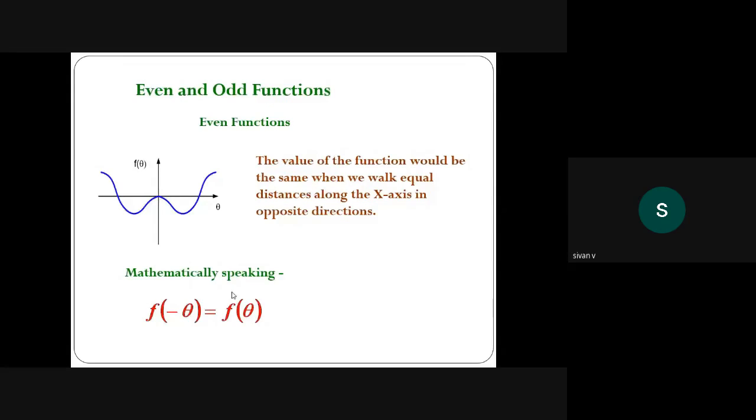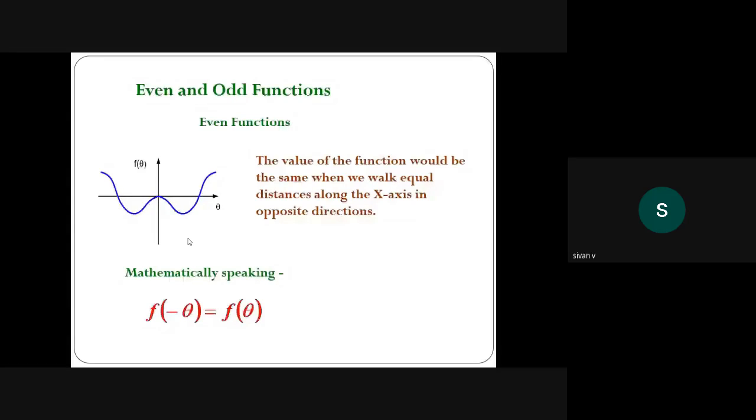Okay. Cos of minus theta equals what? It's cos theta. Cos of minus theta equals cos theta. Therefore, it's a very good even function. Sin of minus theta equals minus sin theta. Very good. So it is an odd function.